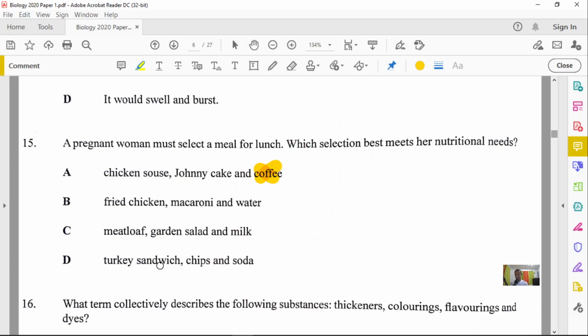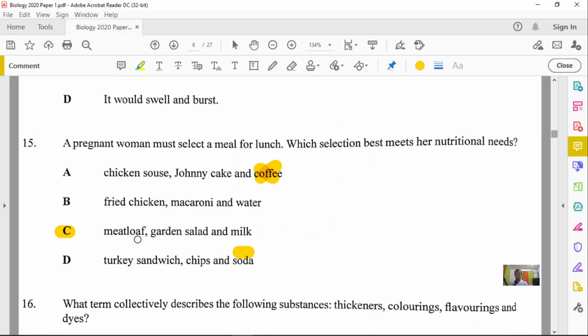That's absolutely a good one, because the meat from a turkey, the bread, which is carbohydrate, the chip, not such a good choice, even though the chip will produce carbohydrate. And of course, soda will make this one really a terrible choice. So we know that option A and D are pretty much out already. All right. And so our best choice between B and C, it has to be C.